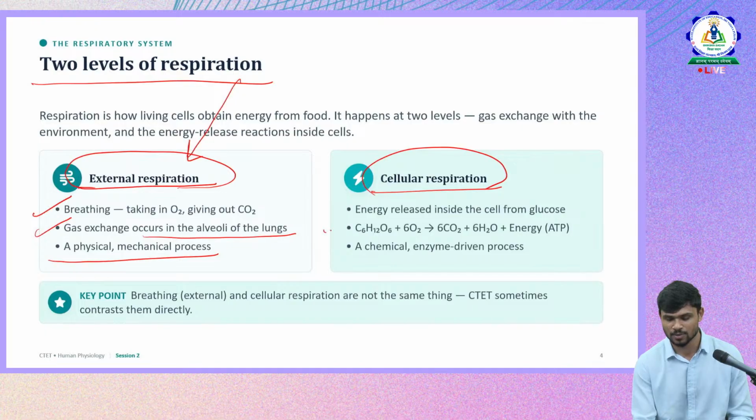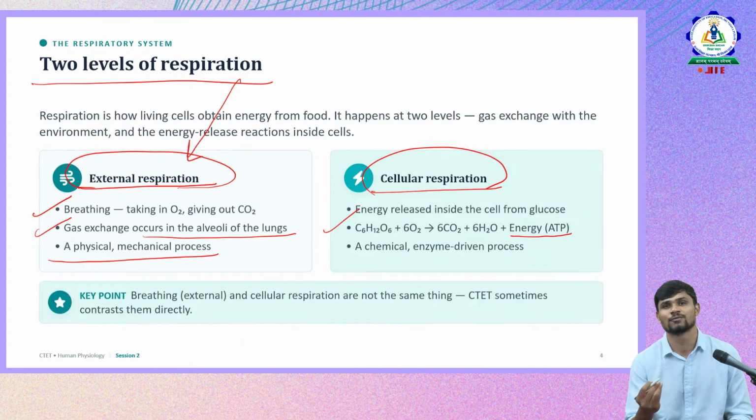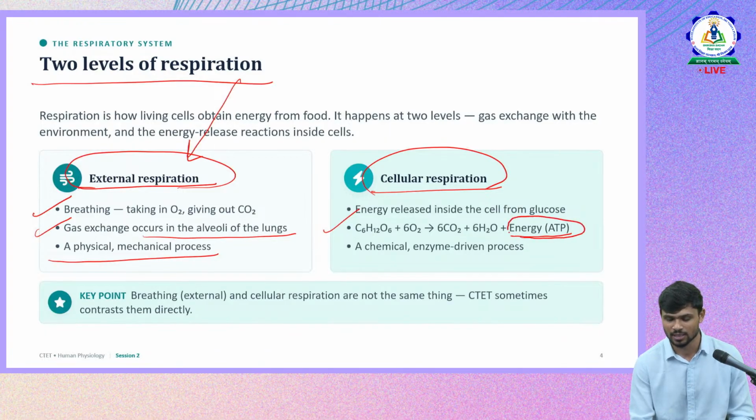So in cellular respiration, what happens? Energy is produced inside the cell. Glucose is a product of the digestion process. Once the bloodstream takes all the absorbed food to the cells, and the glucose reaches each and every cell, what happens after that is respiration, in order to get energy, that is ATP.